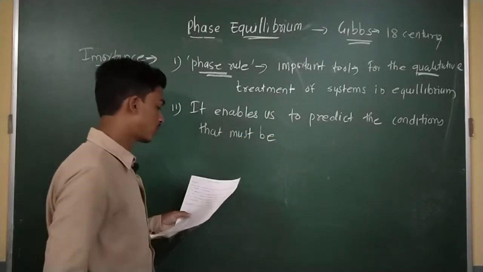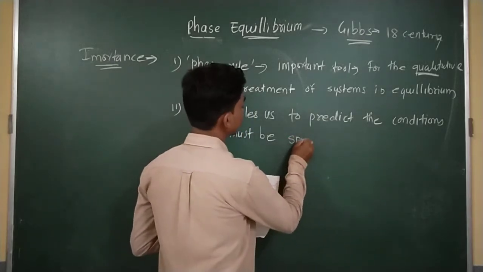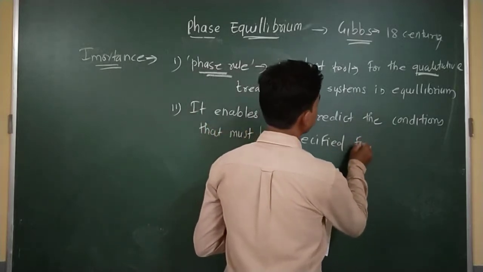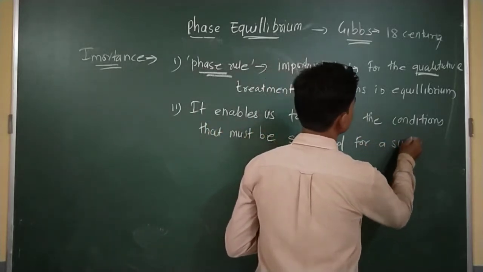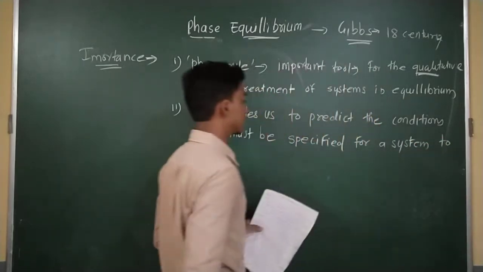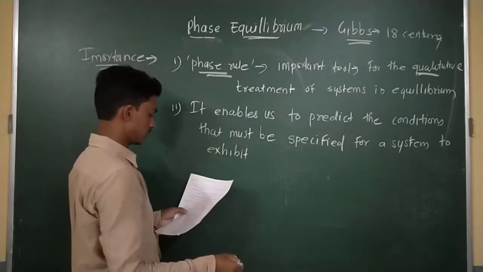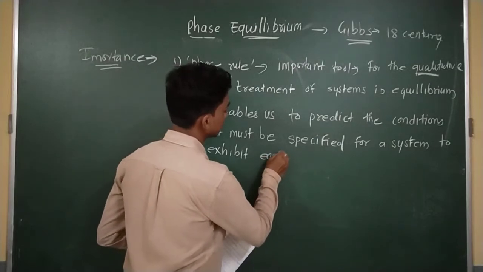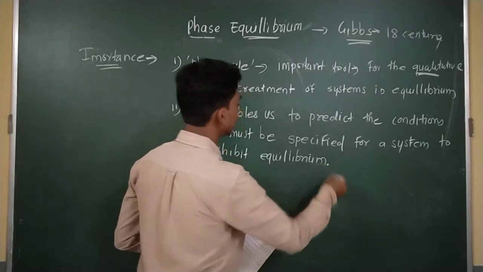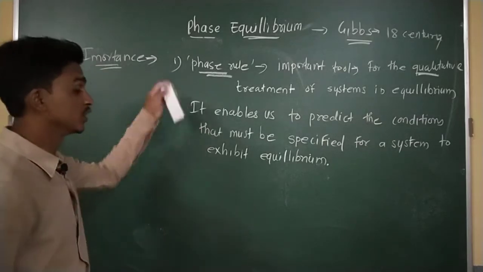These points are very important, so you have to write them in your notebook. This is a very important use of the phase rule, or of this knowledge of phase equilibrium.